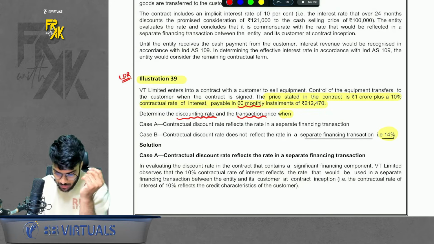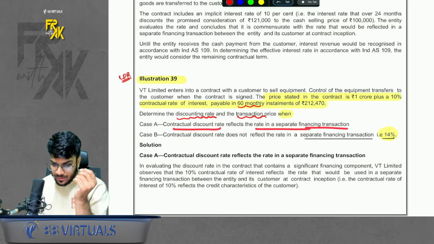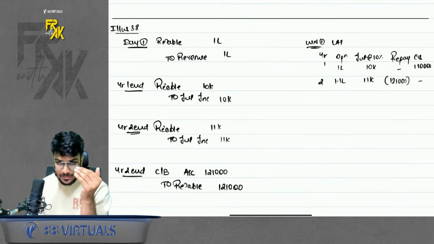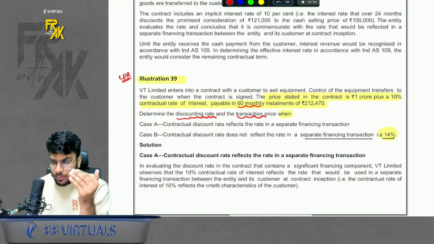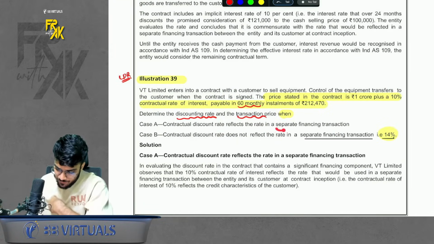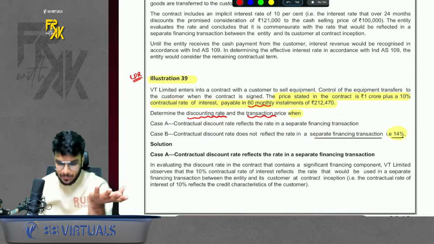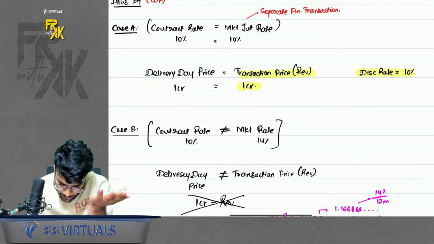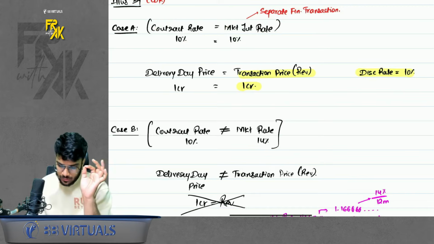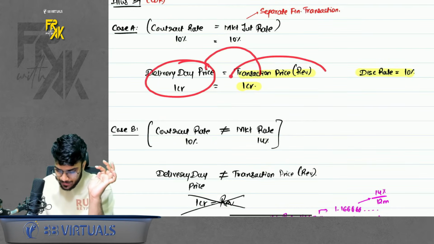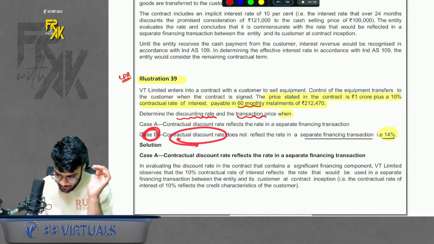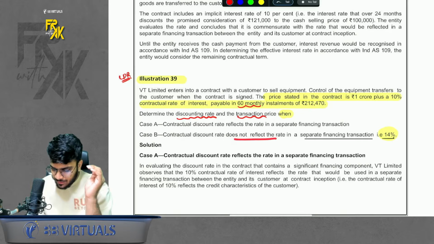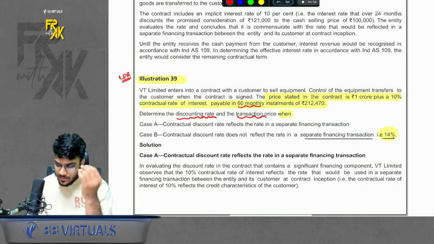Case 1, the contractual rate reflects the rate in a separate financing transaction. In case you remember, we discussed this in class. The contractual rate means the rate you offer to the customer in the contract, and the separate financing rate means the rate which is ongoing in the market. So if your contract rate is equal to your market rate, then your delivery day price will be equal to your transaction price. But in case B, it says that your contract rate, that is 10%, does not reflect a separate financing transaction rate. That means the rate you offered in the contract is not the same as the market rate.